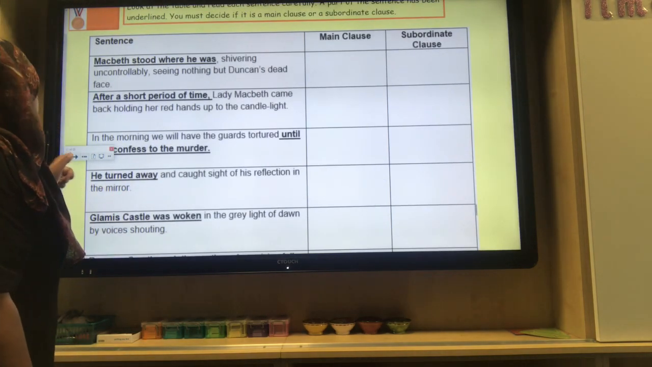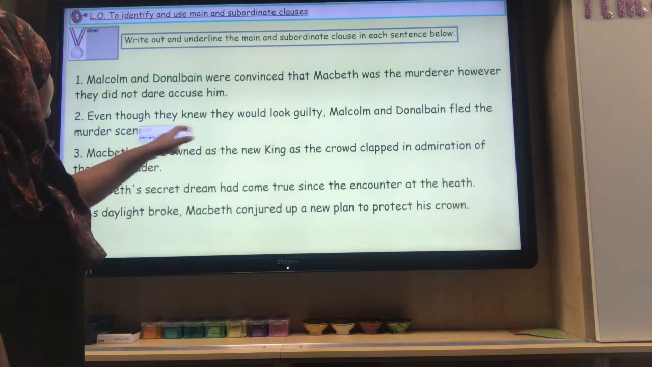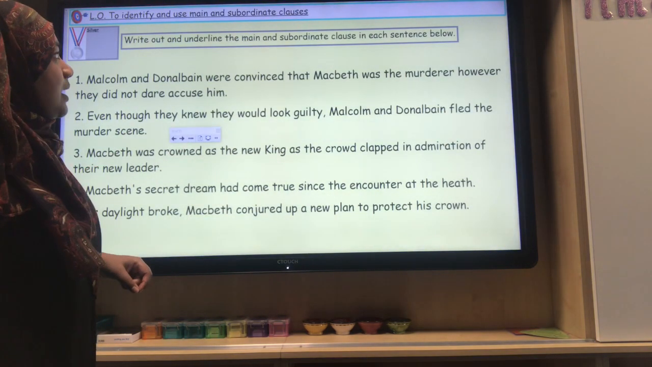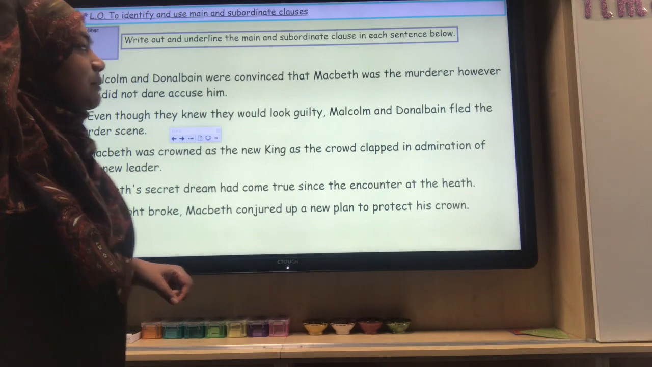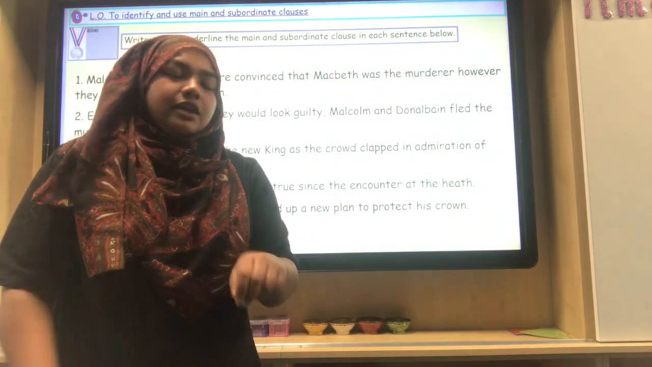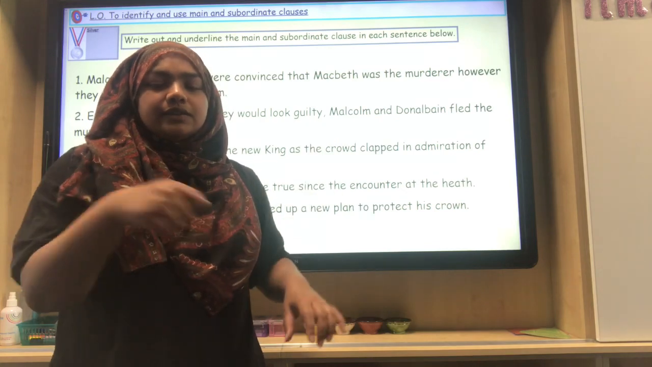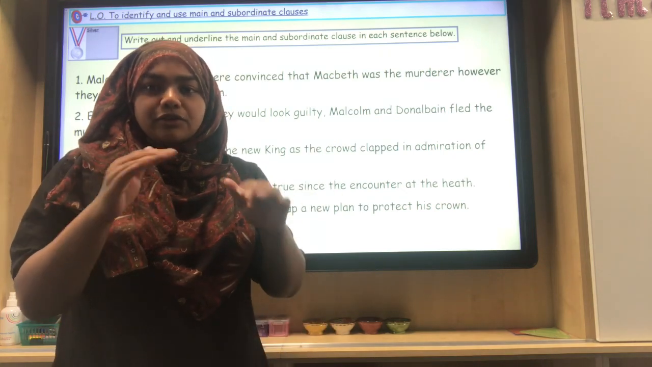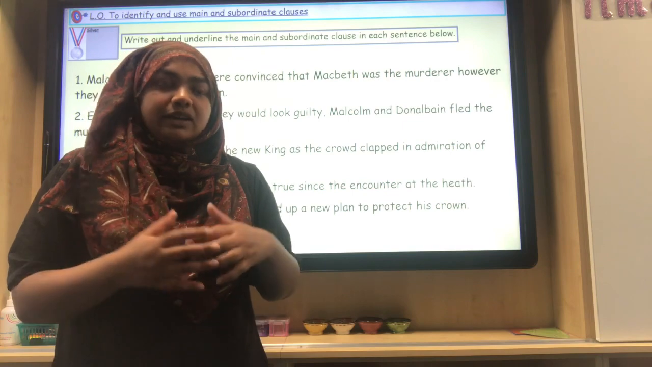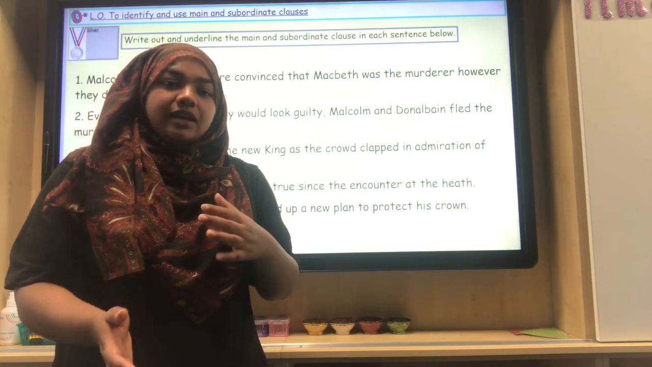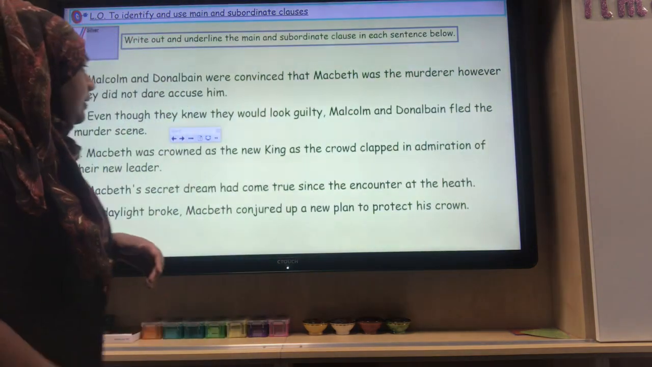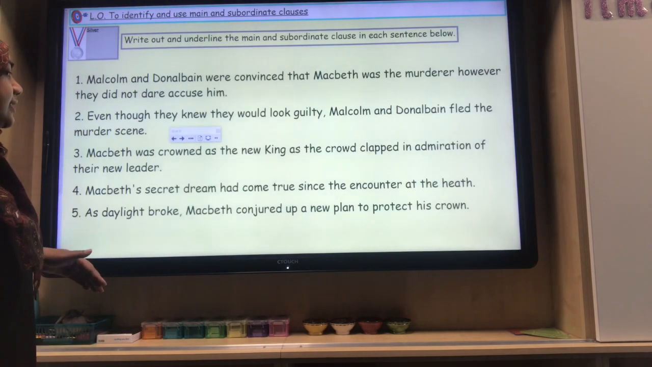The next one. For silver, you need to do the following. Write out and underline the main and subordinate clause in each sentence below. So you need to have 2 coloured pencils. You need to write out the sentence. You have to underline the main clause in one colour and the subordinate clause in another colour, and create a key so that whoever's looking at your work afterwards knows exactly what you have colour coded. Again, you've got 5 sentences here.